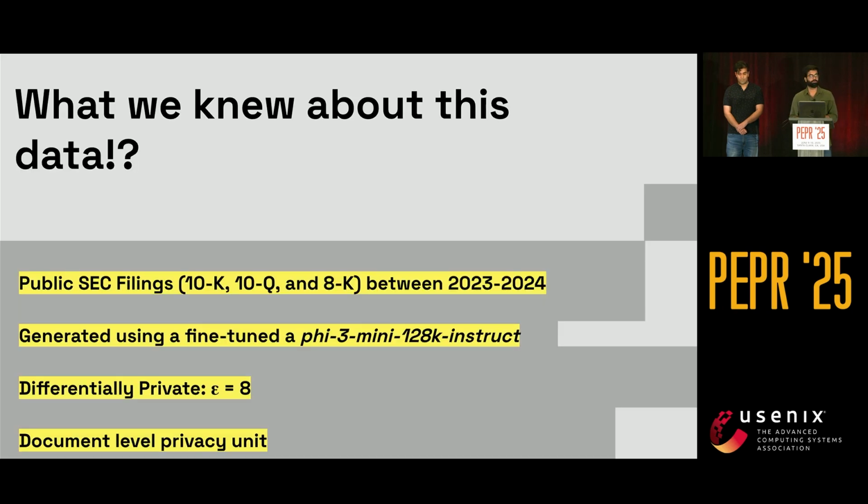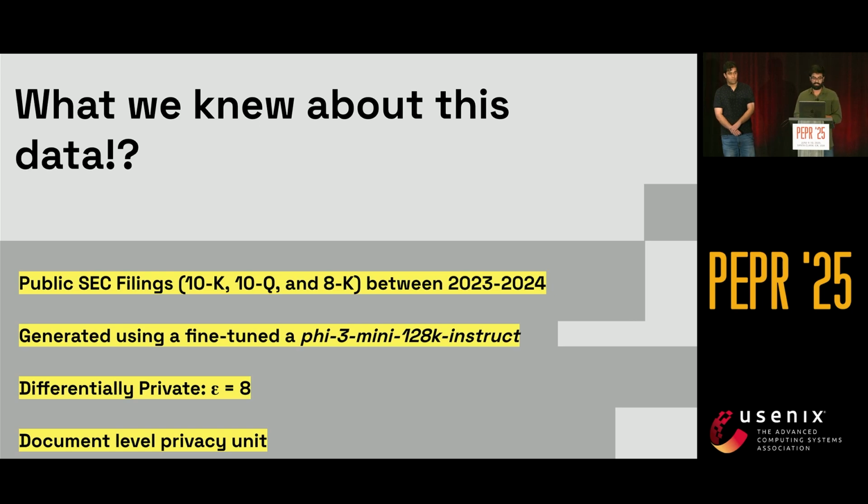And here's what we knew going into this analysis. Public SEC filings from 23-24, generated using a Phi 3 mini model, differential privacy DP-SGD with epsilon as 8, and document level privacy units. All the right buzzwords, right? All the right protections. But here's where things get interesting. The original dataset description didn't mention privacy unit or delta value. These are critical parameters for understanding what kind of guarantees DP actually provides.